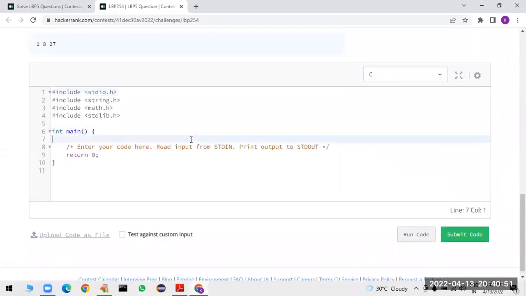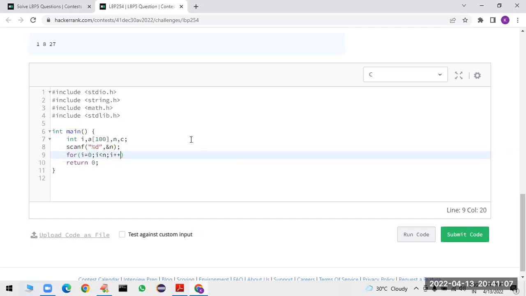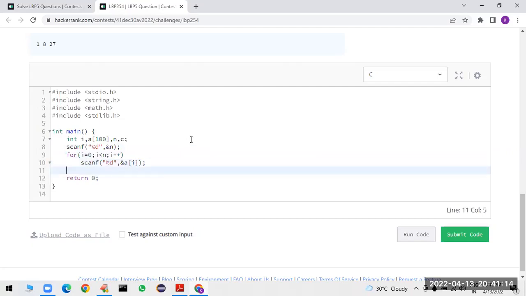So first the array only, right? That's why I am taking integer I, a of 100, n, and a counter variable is required. Sir, first I am reading the size of the array, scanf percentage d comma ampersand n. So for I is equal to 0, I less than n, I plus plus, scanf percentage d comma ampersand a of I, I am taking.